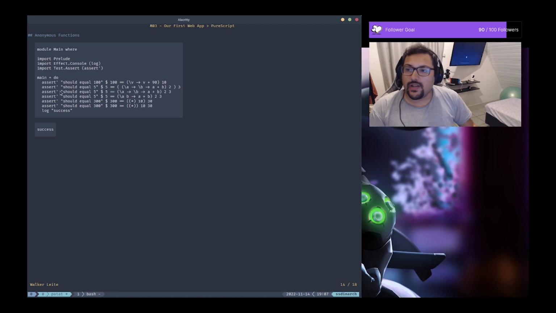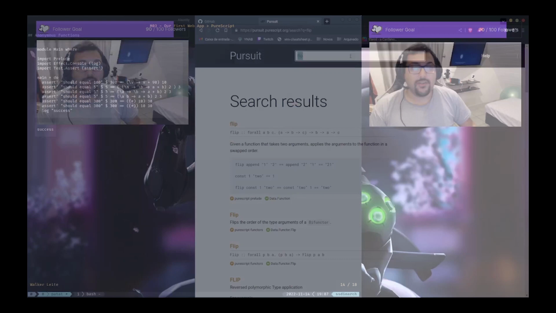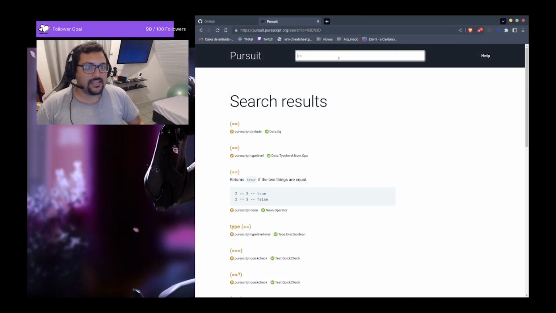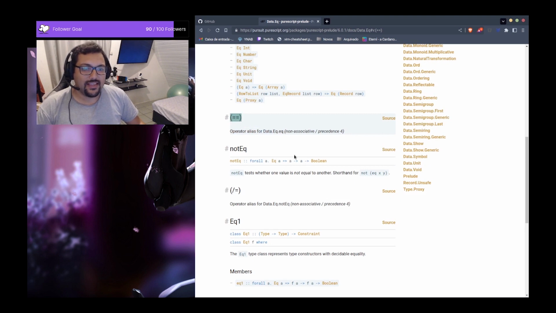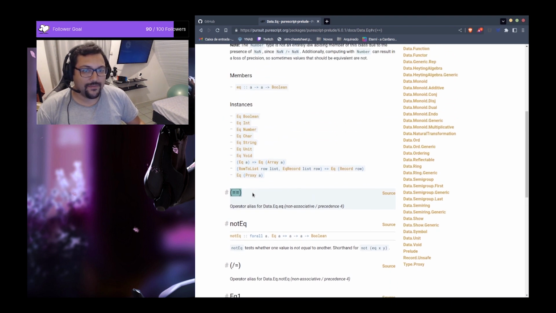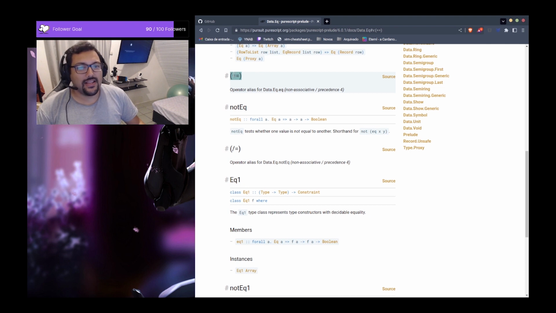Okay, so let's see. The first one is testing should equal to 100. So we are using this equal operator, and if you take a look at this equal, you're gonna see it's an operator made by using some function with infix operator. Everything in PureScript is declared before. I mean, excepting the few cases where you're using keywords and things like that, even the operators are just functions, okay? So they are first-class citizens. In this case, the equal operator is the Data.Eq.eq function. So it's actually a function.